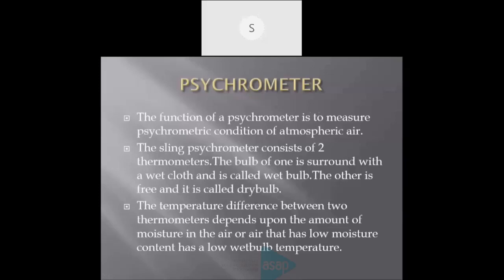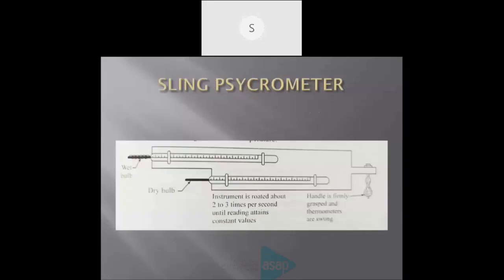Next slide. Here a figure of a sling psychrometer is shown. As you can see, a handle is there and two thermometers are there. Both are ordinary thermometers, but the bulb of one is surrounded by a wet cloth.